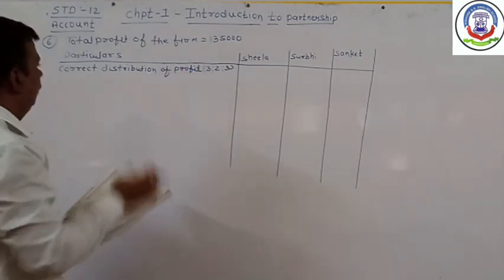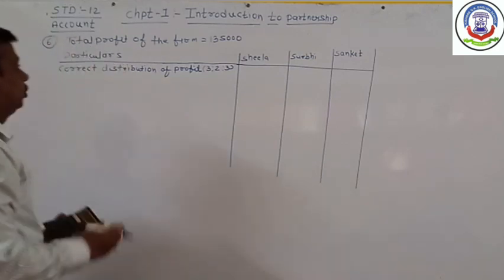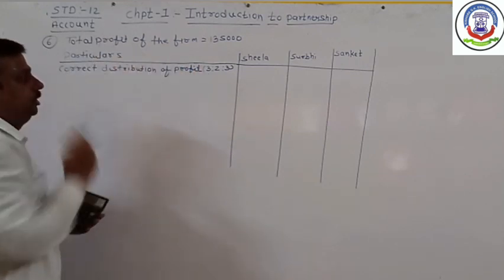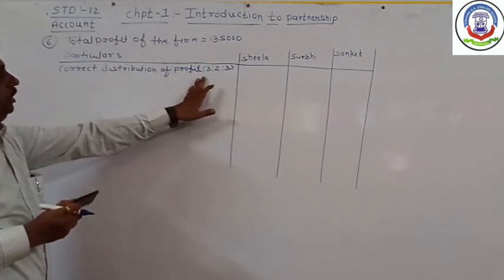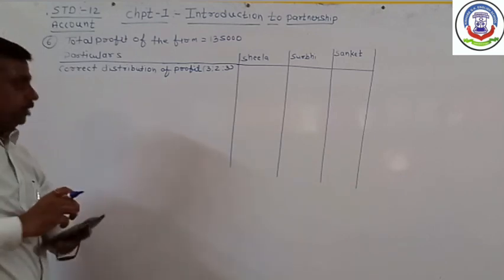Total amount of profit is rupees 1,35,000. Now this profit is to be distributed among the partners as per their correct ratio 3:2:3. Total ratio is 3 plus 2 plus 3, which is 8.